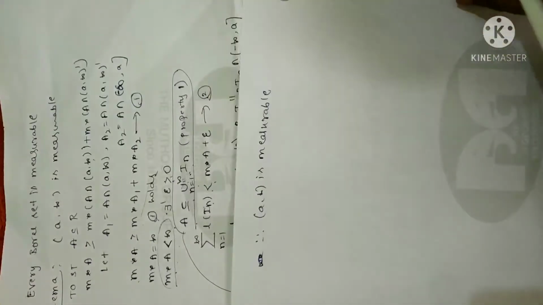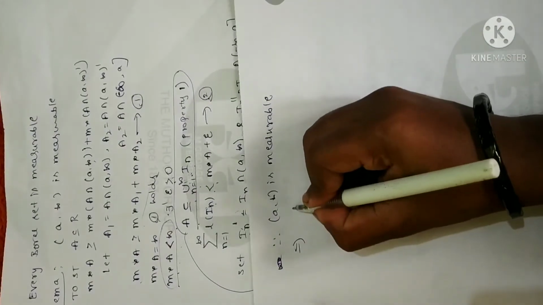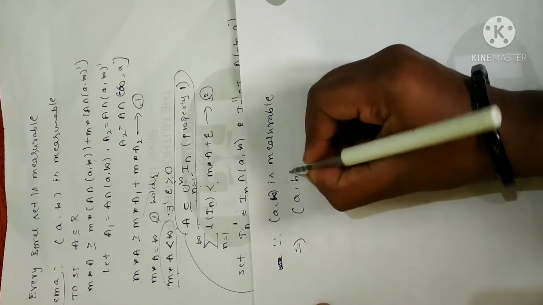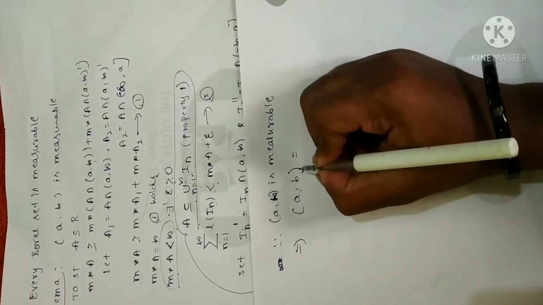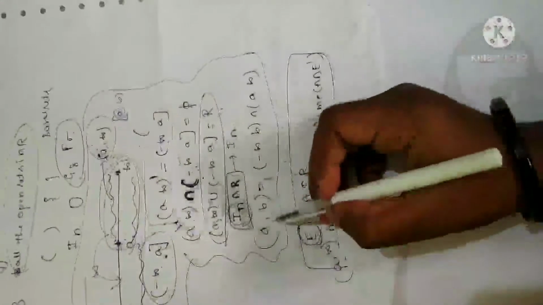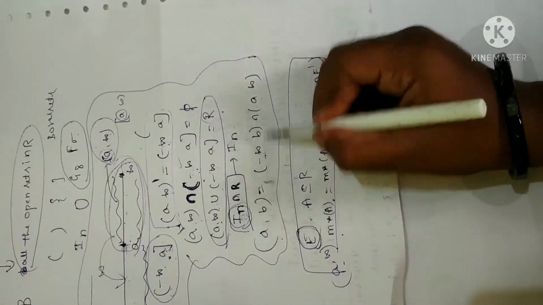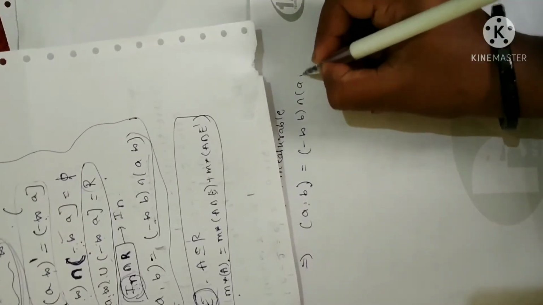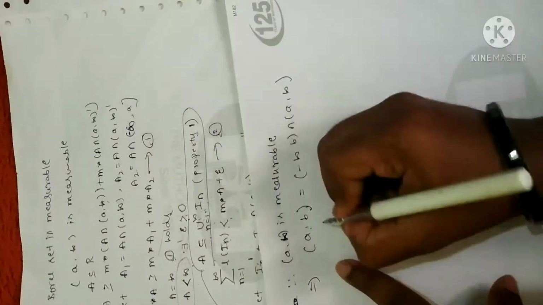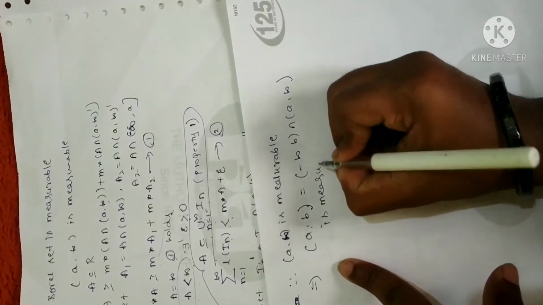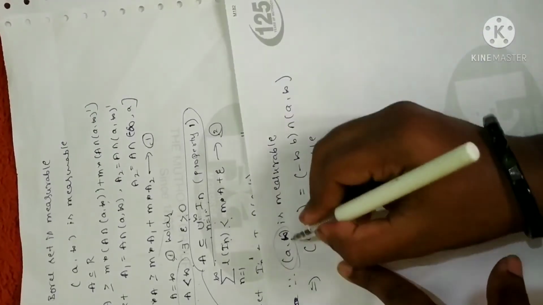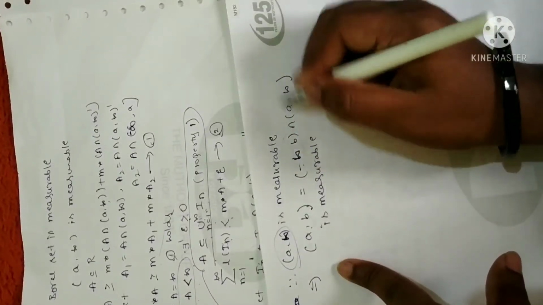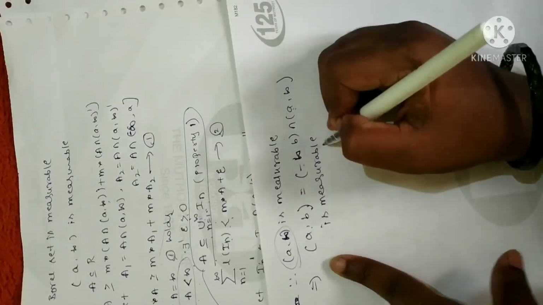A infinity is measurable. This implies I can write any open interval, since I have proved this for the infinite case. For the finite case, it is obvious. I have already told you at the beginning itself, any interval AB can be expressed like this. Let me write it once again: minus infinity B intersection A infinity. This is also measurable, by the above lemma, since I have proved the open interval A infinity is measurable; in the same way I can prove this is also measurable. So this is already proved, and their intersection is also measurable.